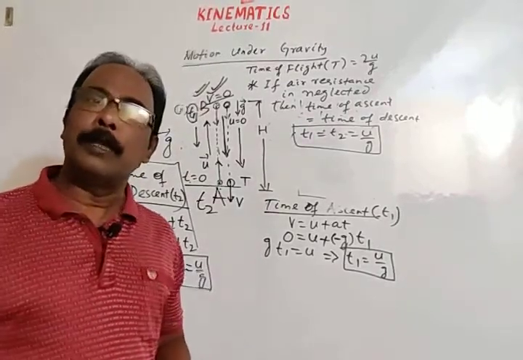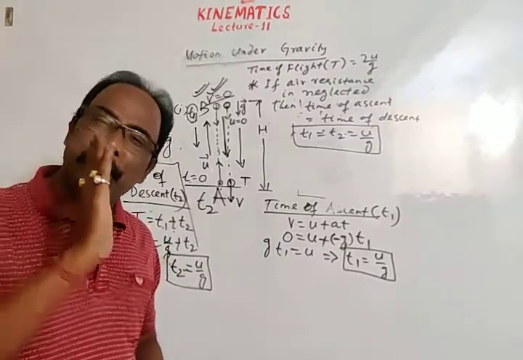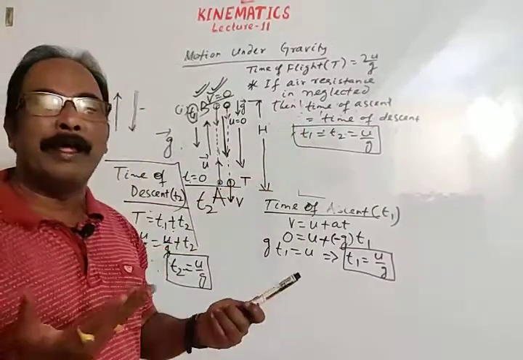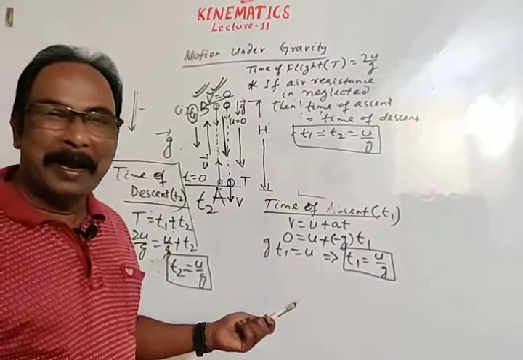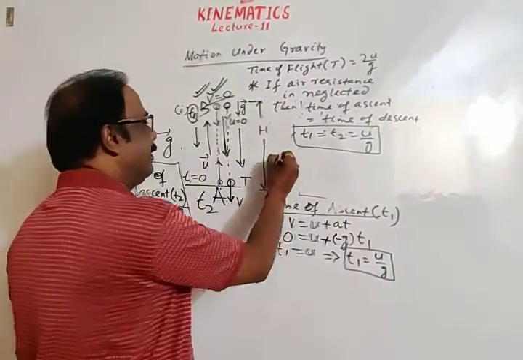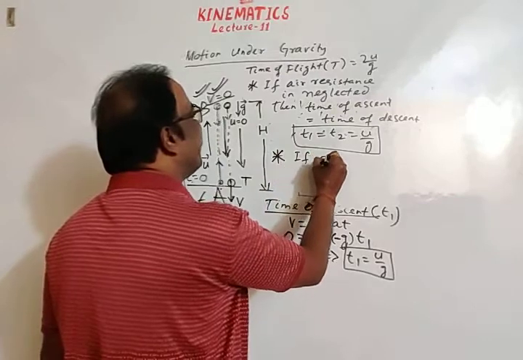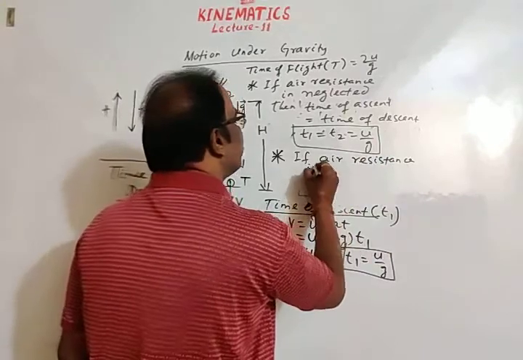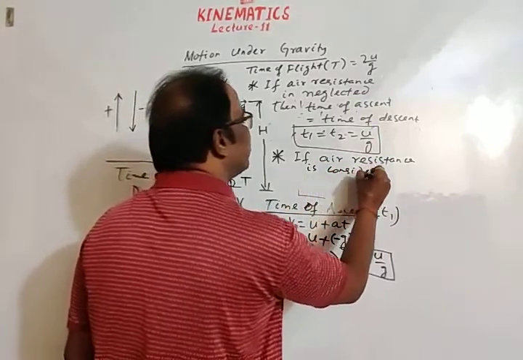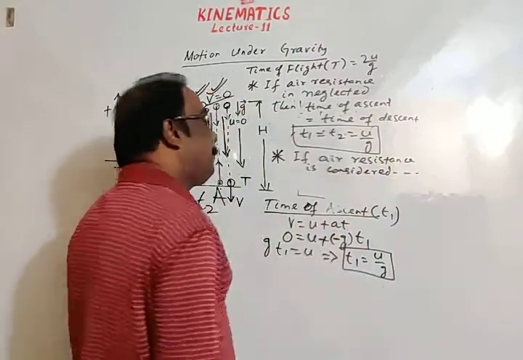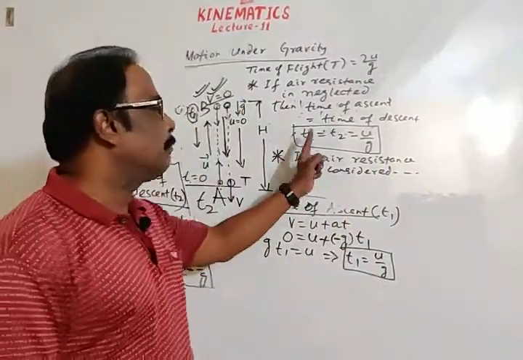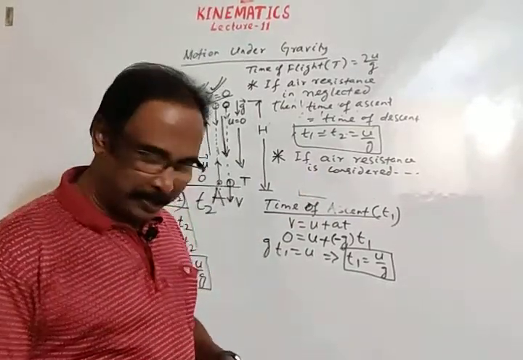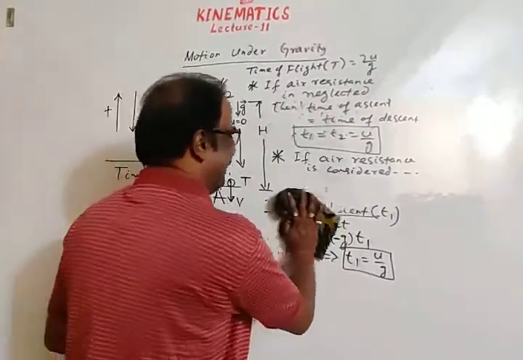Okay. Suppose air resistance is considered. Air opposition is present. Of course, air resistance is always present, but in this case we have neglected the presence of air, or opposition due to air. Very important. If air resistance is considered, what will be the relation between time of ascent and time of descent? Let's see it first.